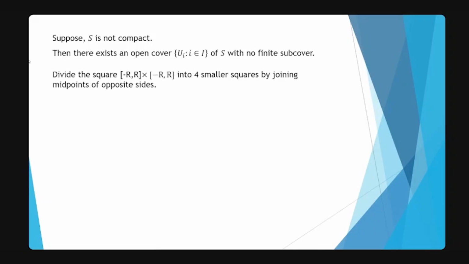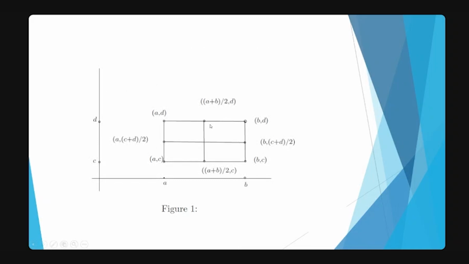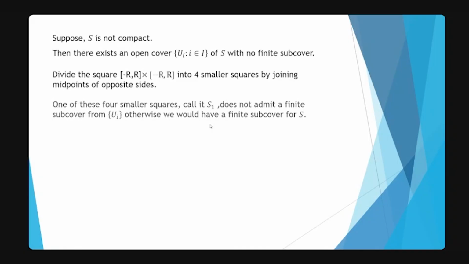Now by the previous diagram, we can divide the square into 4 smaller squares by joining the midpoints of opposite sides like this. Then one of these 4 smaller squares, call it S1, does not admit a finite subcover from U_i. Otherwise, we would have a finite subcover for S. So we repeat this subdivision and selection process recursively.